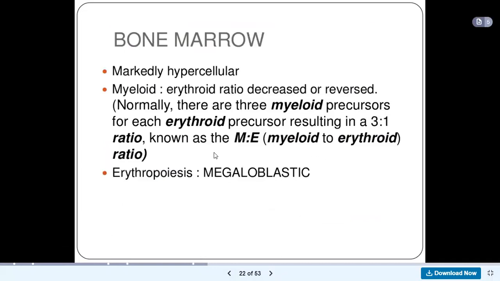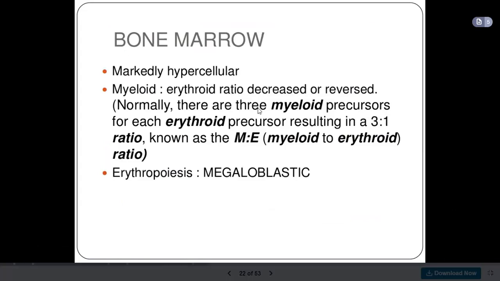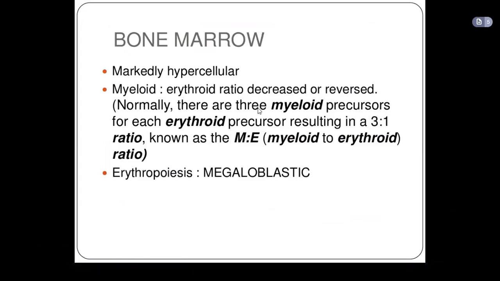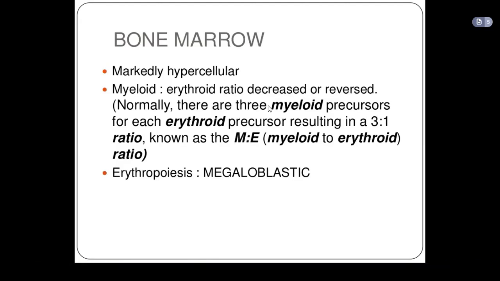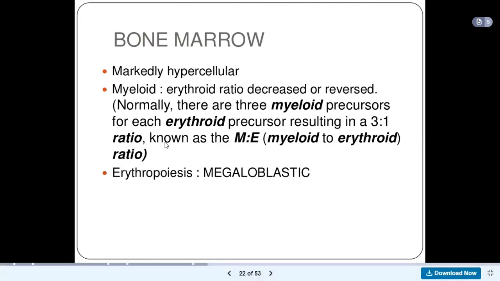So you remember the bone marrow, where we said that erythropoiesis takes place. What happens is that the bone marrow becomes hypercellular. The myeloid to erythroid ratio decreases or is reversed. Under normal circumstances, there are 3 myeloid precursors for each erythroid precursor, resulting in a 3-to-1 ratio.